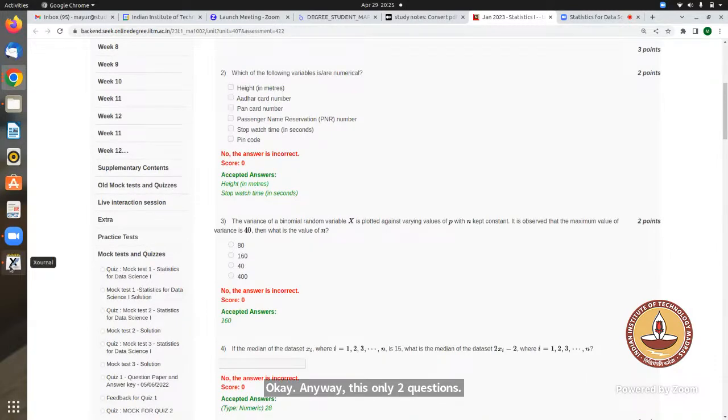Okay, the variance of a binomial random variable x is plotted against varying values of p, with n constant. It is observed that the maximum value of variance is 40. What is the value of n?